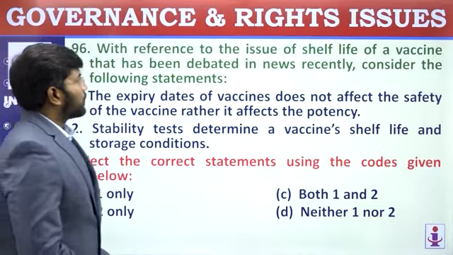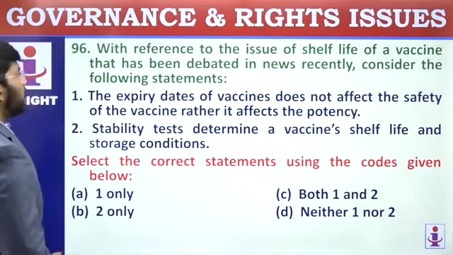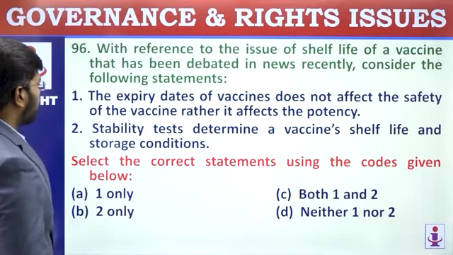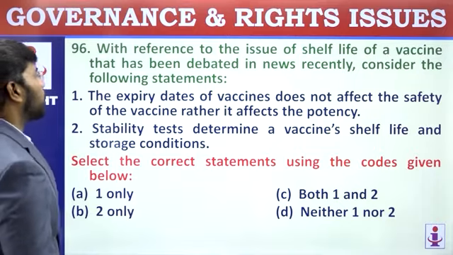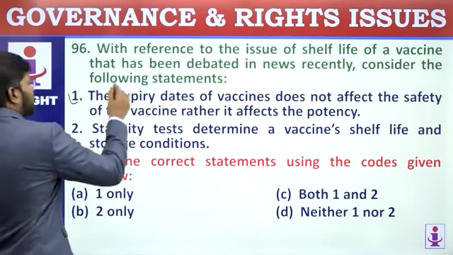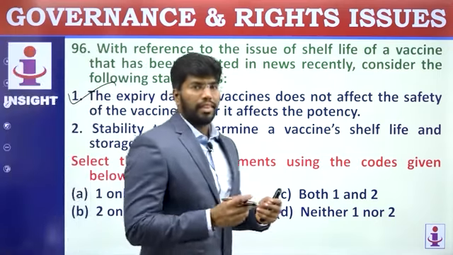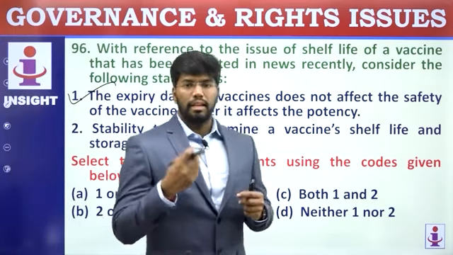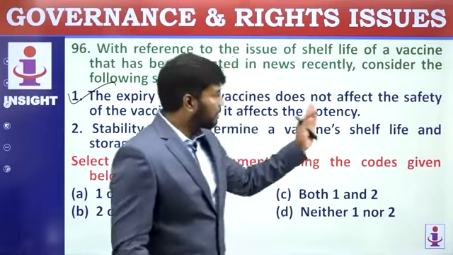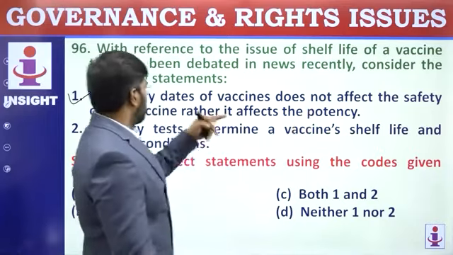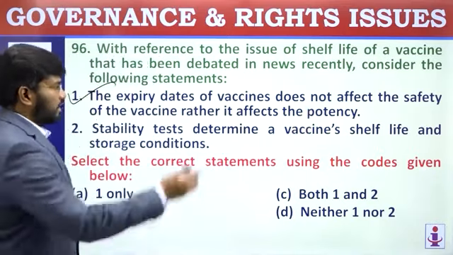With reference to the issue of shelf life of a vaccine that has been debated in news recently, consider the following statements. The expiry date of vaccines does not affect the safety of the vaccine. Rather, it affects the potency. This is a correct statement. It doesn't affect the health, but virulency, how good it can act, only that part is being affected by expiry date of vaccines.